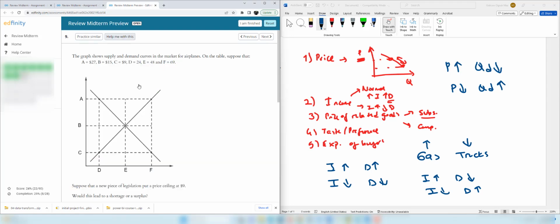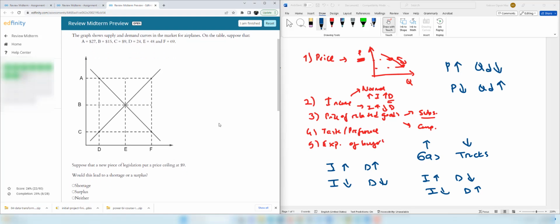Question 9. We are given the graph for demand and supply, and there is an equilibrium price in this market, which is $15. And at $15, the consumers buy 48 units and suppliers also supply 48 units. Now let's read the question. Suppose that a new price legislation put a price ceiling of $9.